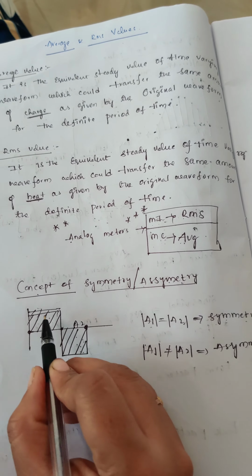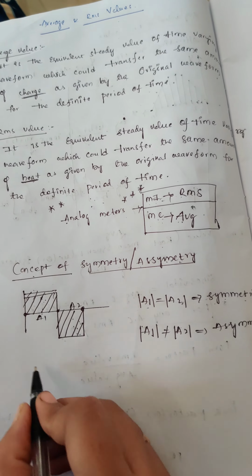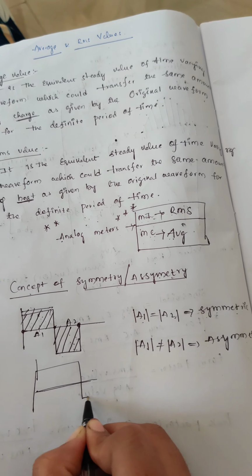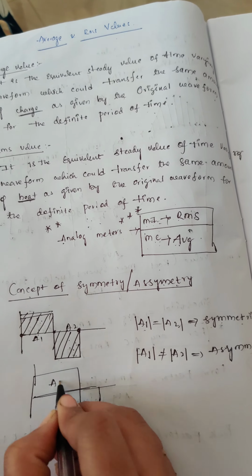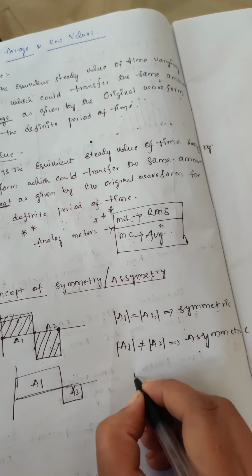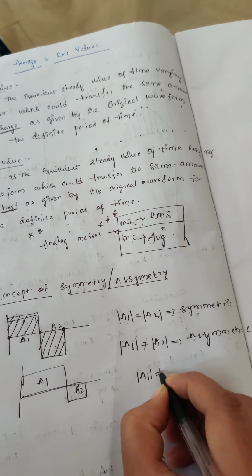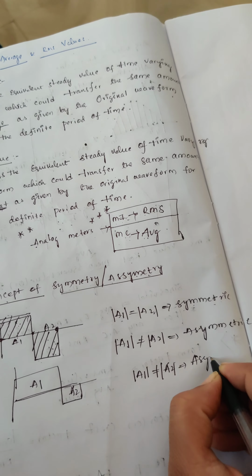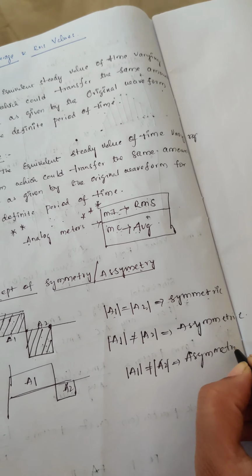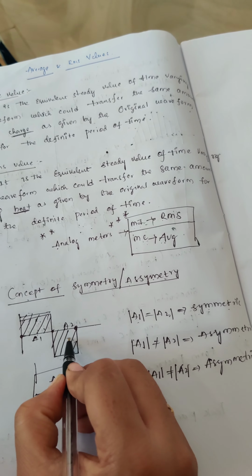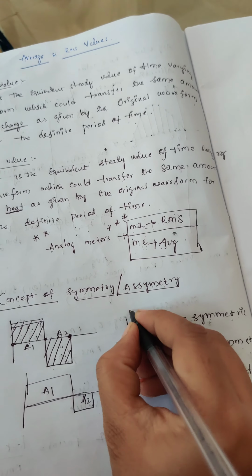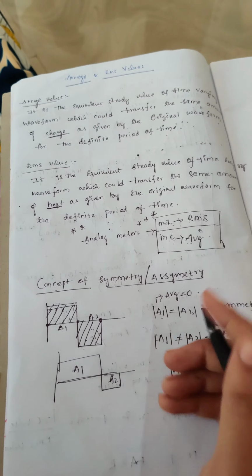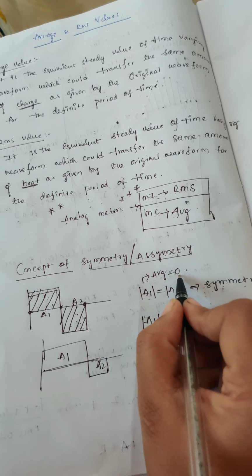And when the magnitude of this is not equal to this, like this, for example. Here A1 equals A2; when A1 is not equal to A2, that is asymmetric. Okay, so when these two values are the same, the average value is always equal to 0. This is the main thing. For a symmetric waveform, the average value is always equal to 0.